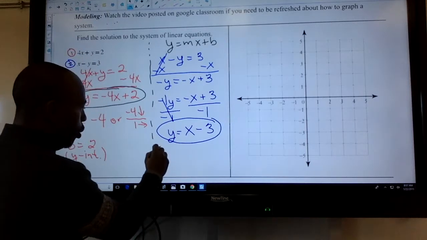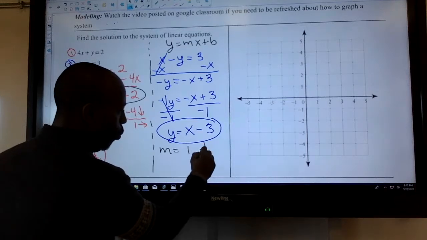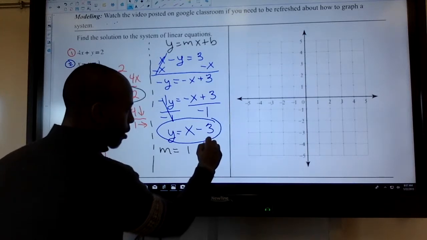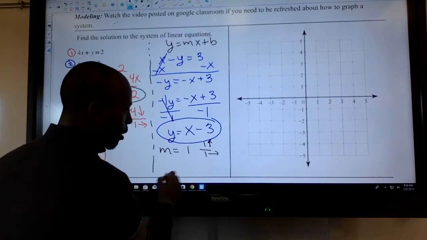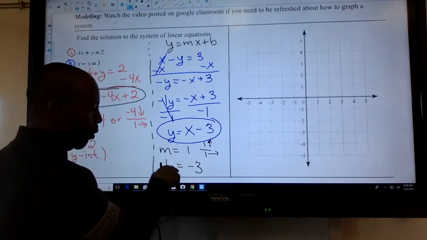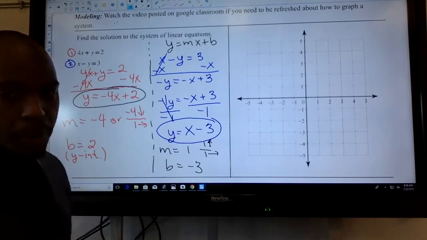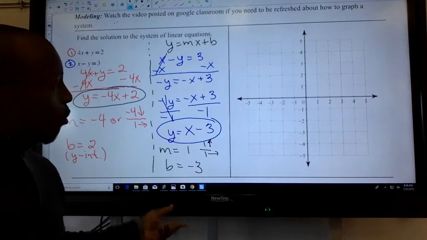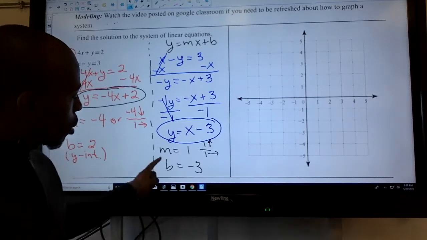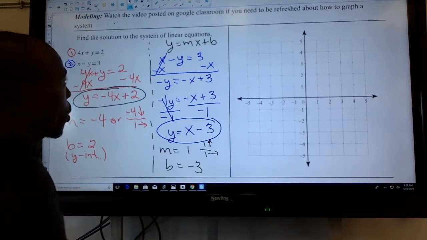Now here, the slope we should identify is 1, which means 1 over 1, which means go up 1 to the right 1. And then my slope in this case is a negative 4. This is where I start at. So if I were to go and graph these two lines, let me graph the blue one first. Remember, we have to label our line. We're going to start at the y-intercept and graph up with m equal to 1.